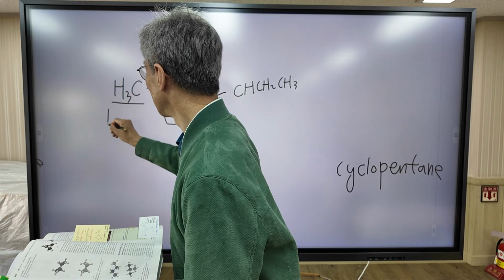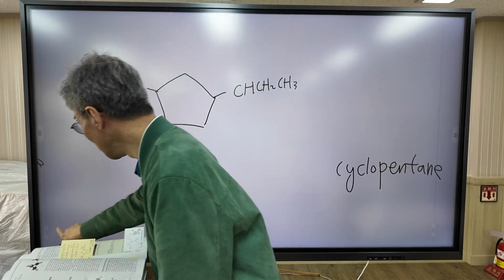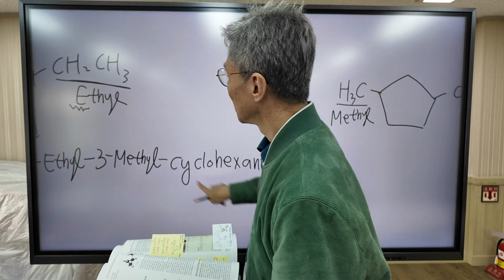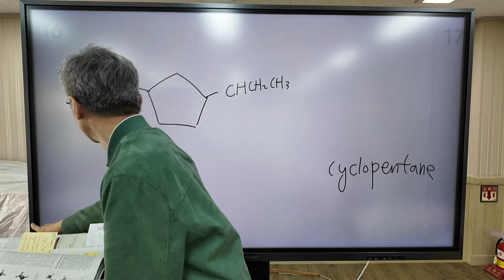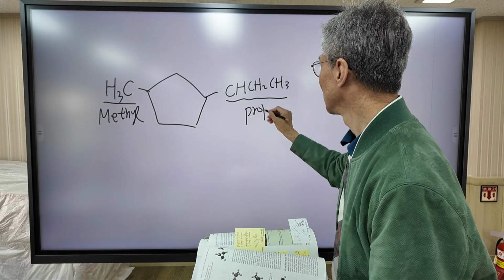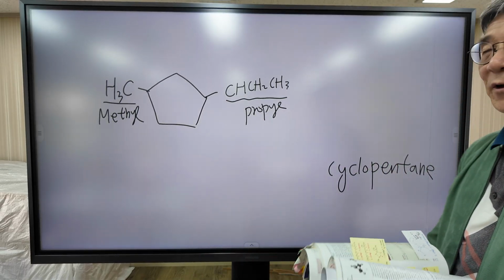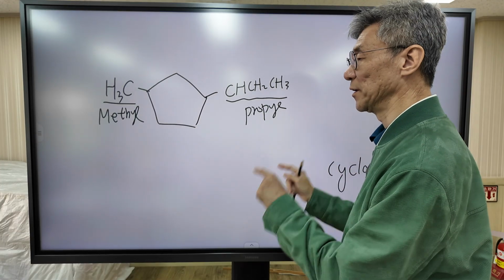This group is called methyl group. This is called ethyl group. This group is called propyl group. Okay. Now, how do you specify the numbering?